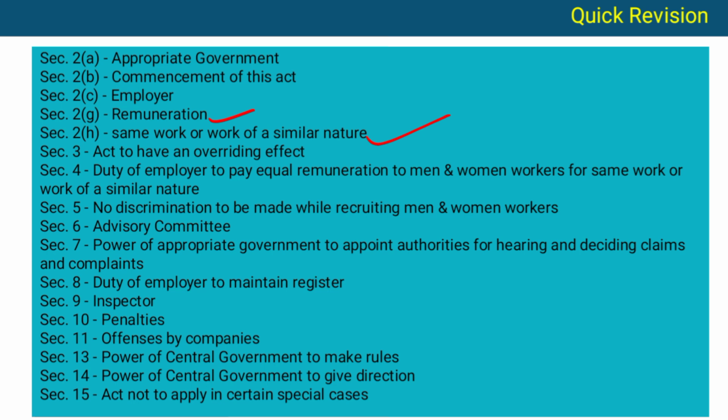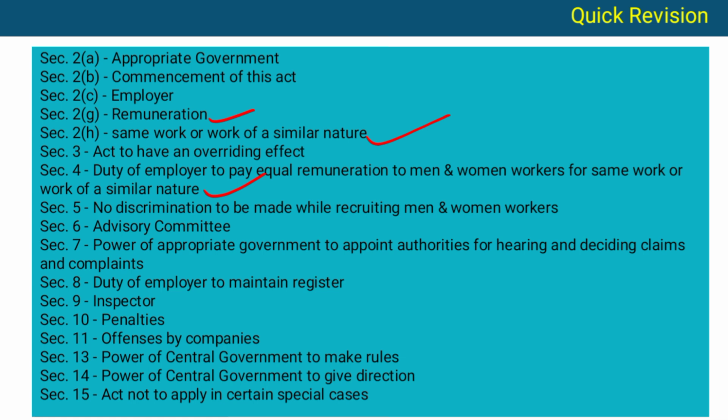Section 3 is act to have an overriding effect. Section 4 is duty of an employer to pay equal remuneration to men and women workers for same work or work of a similar nature. Important. Section 5 is no discrimination to be made while recruiting men and women workers.